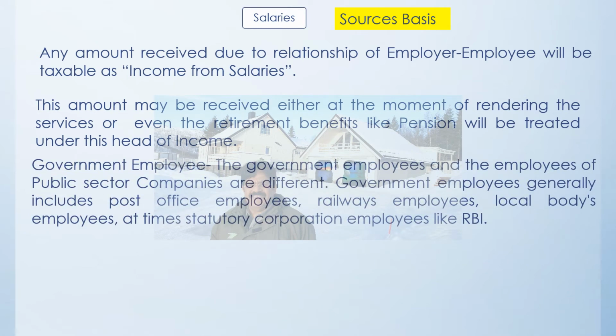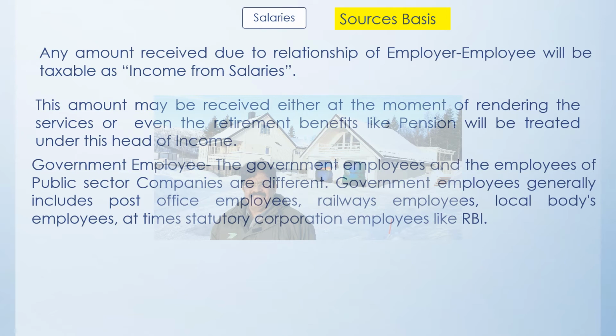And if you are a government employee, then definitely wherever in the world you are deputed on the job, you will have to pay the tax here in India. And we have to remember, government employees are different from public sector companies. So if you are an employee of a public sector company and after the retirement you go and stay somewhere, or on deputation you get the money somewhere else in the world, you are not supposed to pay the tax here in India because you have made an effort in that particular country.